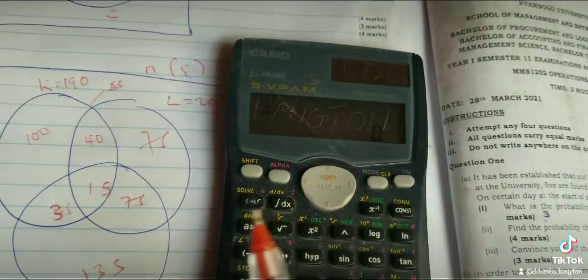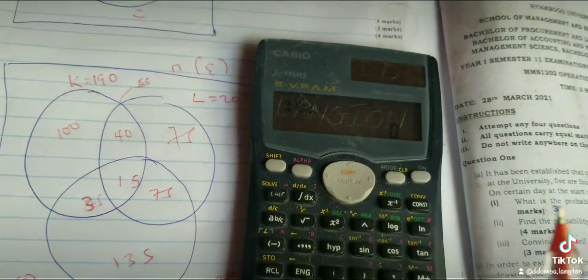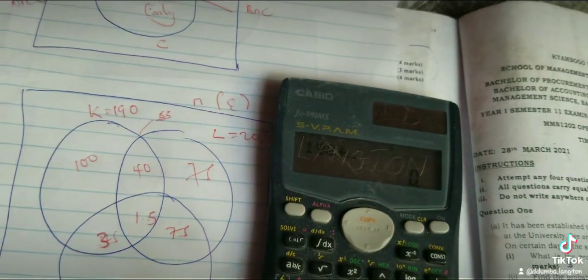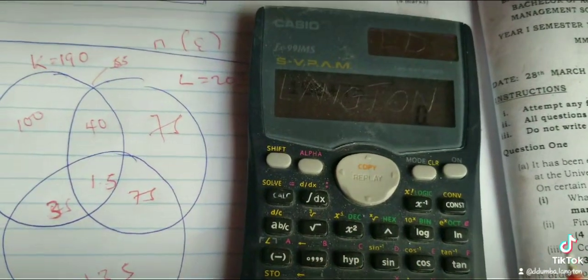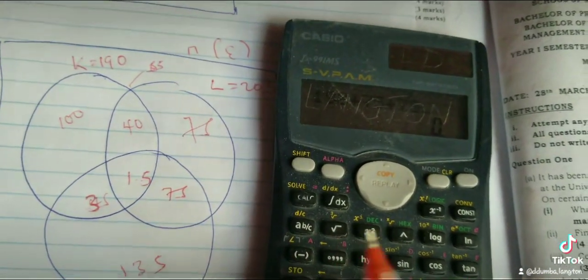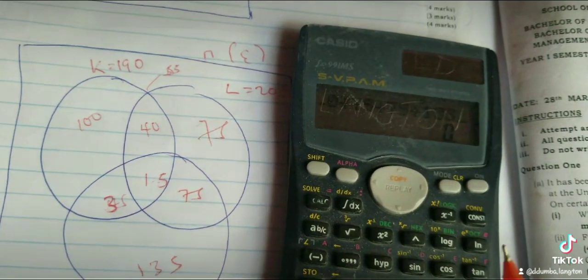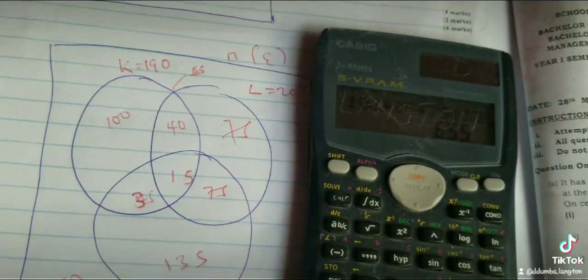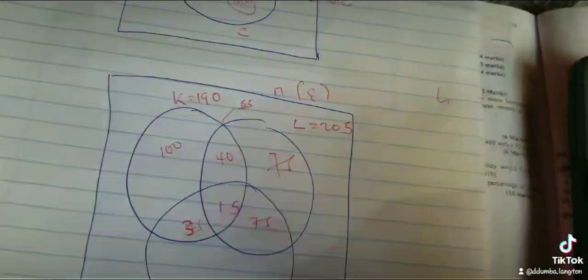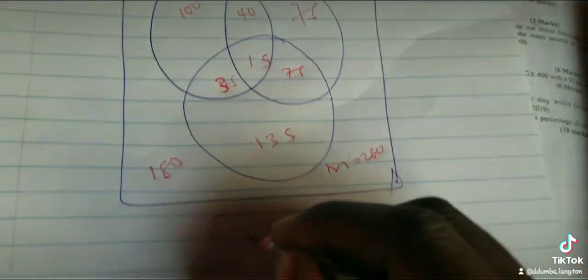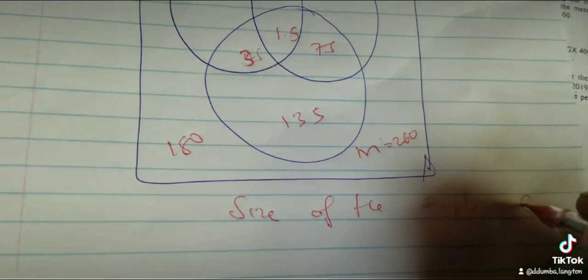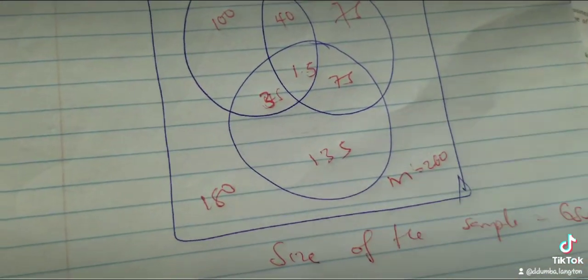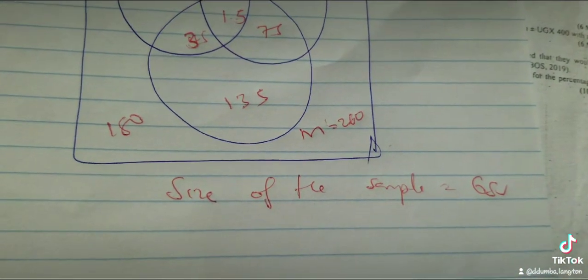Therefore, you'll get 190 plus 75 plus 75 plus 135 plus 180. You end up getting 655. So our size of the sample is 655 listeners.